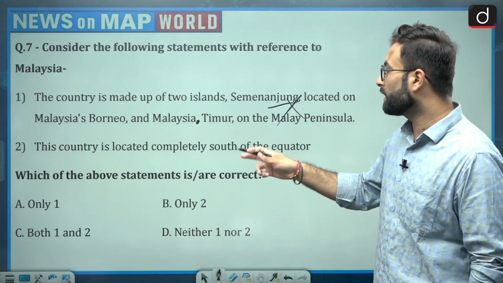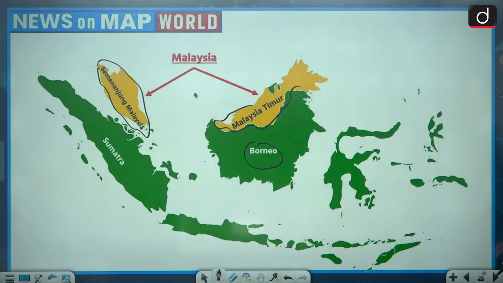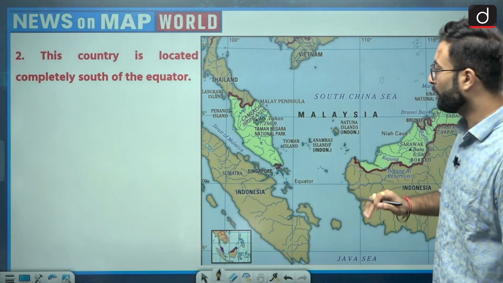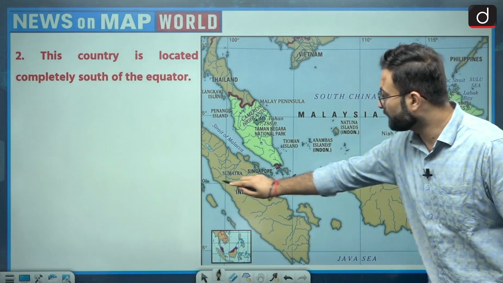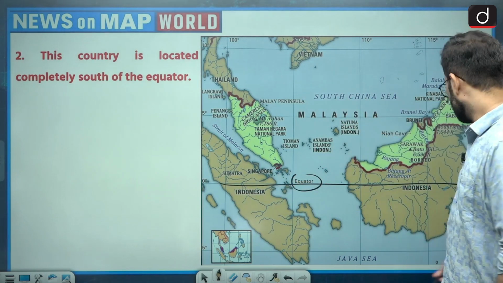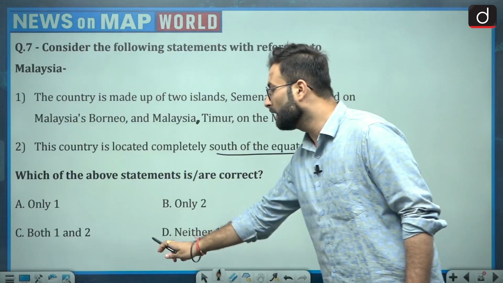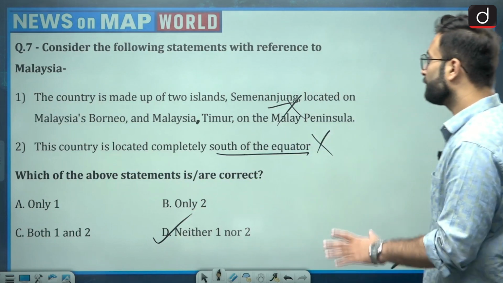Now the second statement: the country is located completely south of the equator. If you see this map, this is the equator and the country is located north of the equator. So statement 2 is also incorrect. Option D would be the right answer over here. I hope that is clear.